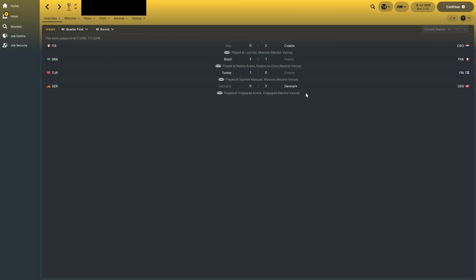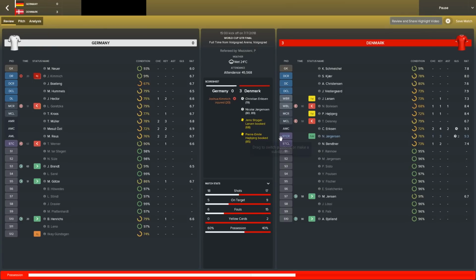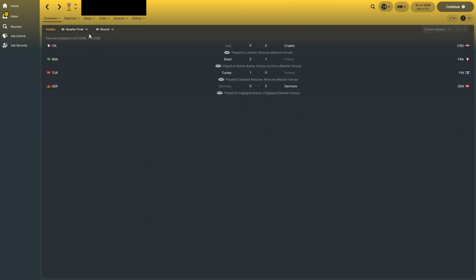Quarterfinals then. Croatia beat Italy 2-0. Brazil beat France 2-1. Turkey beat Finland 1-0. And Denmark beat Germany 3-0. Bit of a thrashing that. That is a really big shock, actually. Eriksson and Jorgensen scoring the goals. Kimmich sent off. That's probably why Denmark managed to win that.